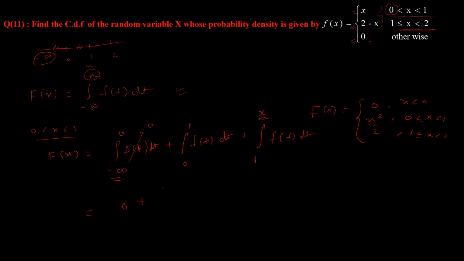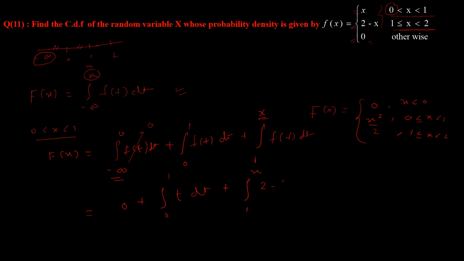So this will be 0 plus integral 0 to 1 of t dt, plus 1 to x of 2 minus t dt. I'm not putting 2 as the upper limit in this case, I'm putting x only because I'm finding the CDF.